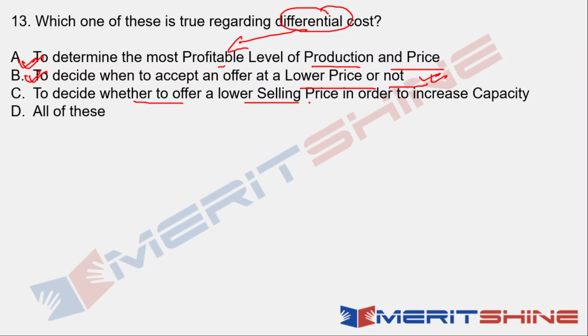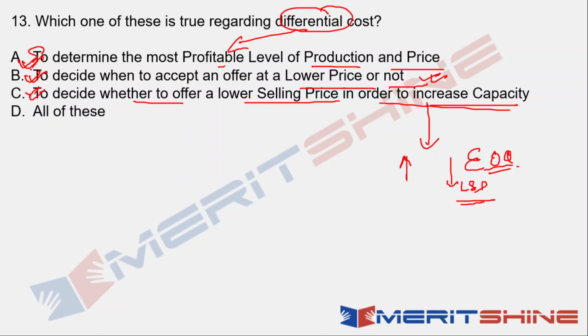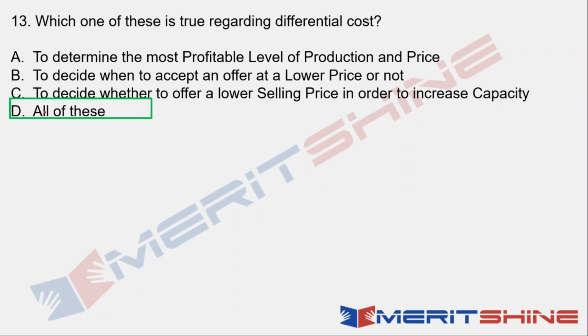To decide whether to offer a lower selling price in order to increase capacity. So a lot of times what happens is that when we increase capacity, it comes with lower selling price, but it also comes with economies of scale. So you have the lesser cost price too. And then the differential cost would be whether to go for more production or less production. So that decision would be helped through differential cost process. So all of these three would be helped. Hence, all of these would be the answer in this case.